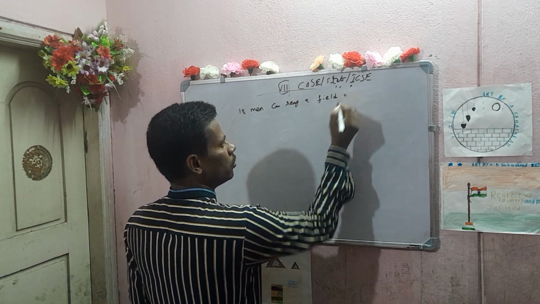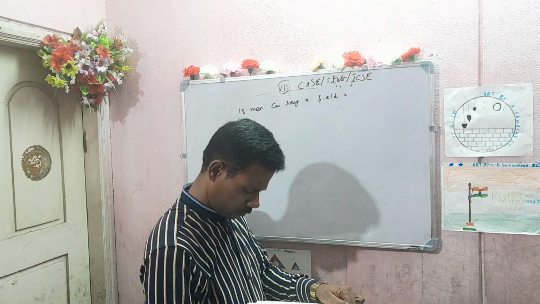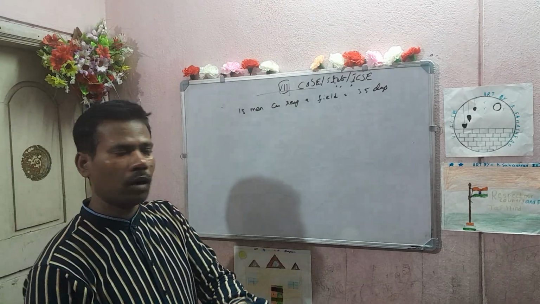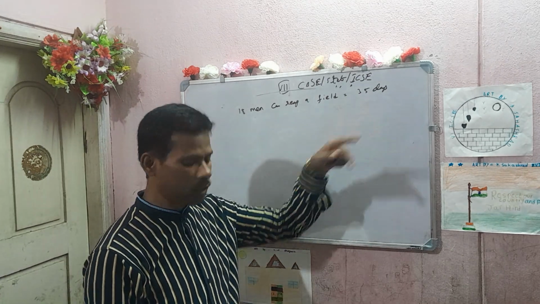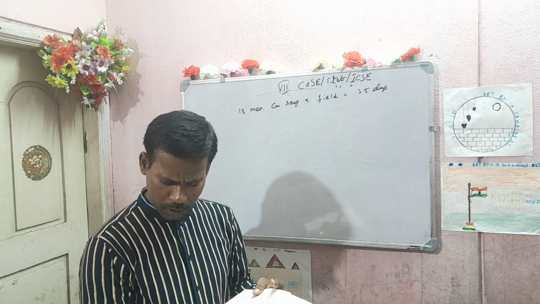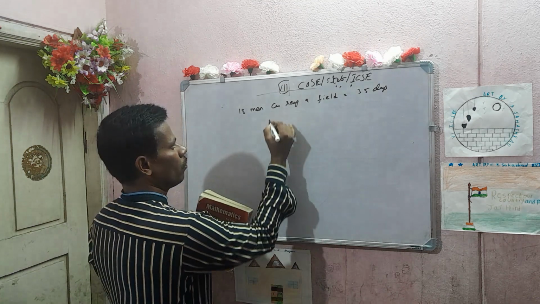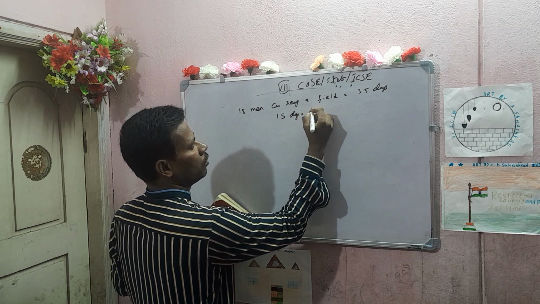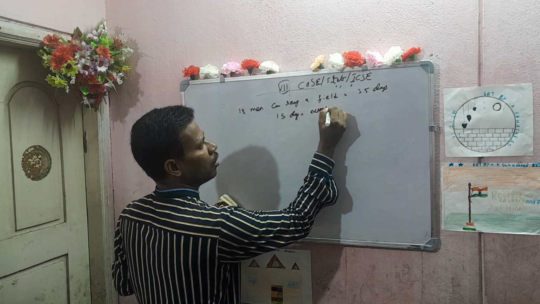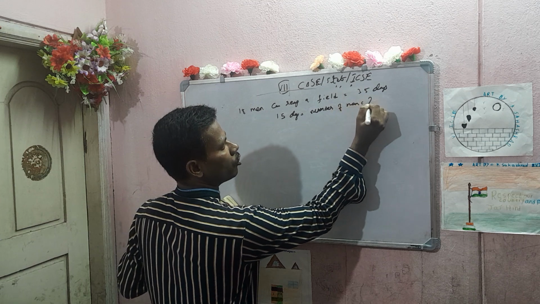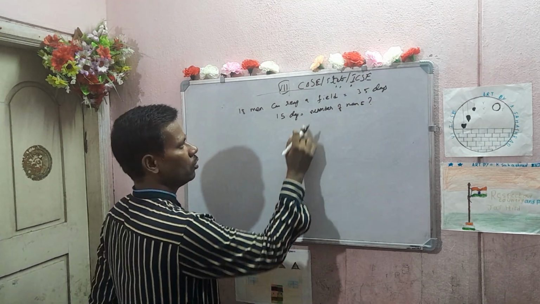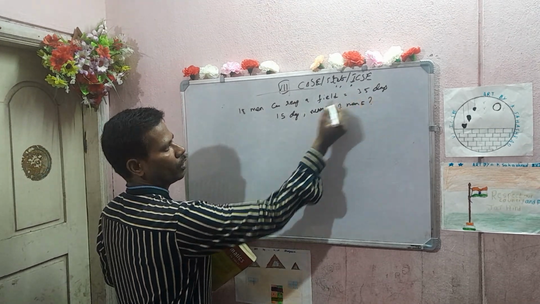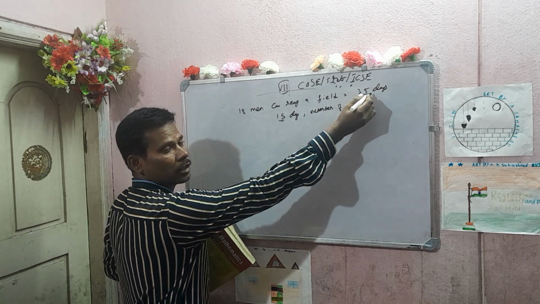18 men can reap a field is equal to 35 days. 18 men, how many days will they take to reap the field? 35 days. For reaping the same field in 15 days, how many men? 15 days. Number of men? Question mark. Simple. Here 15 days is there, so concentrate on days.